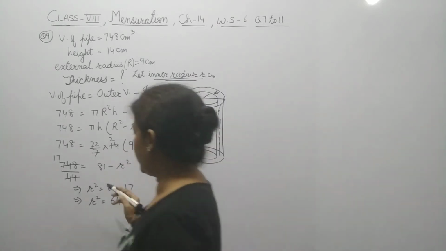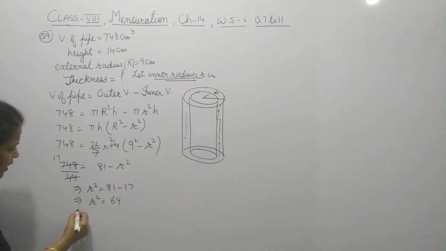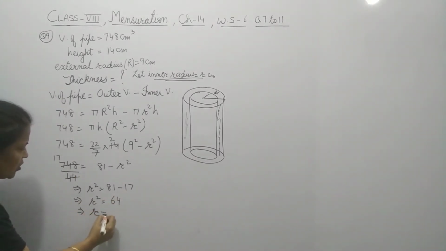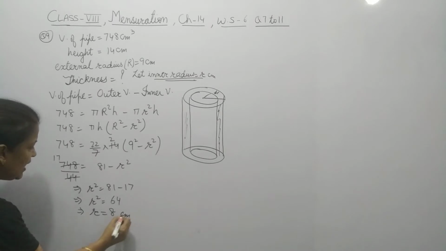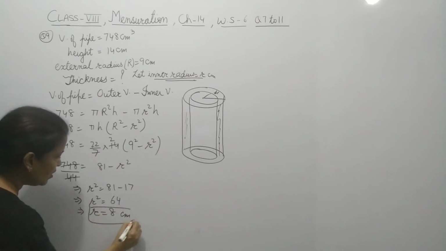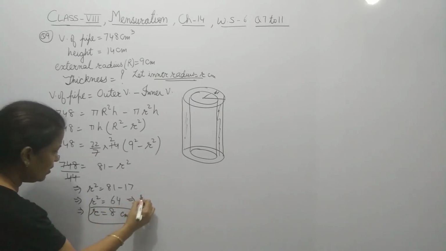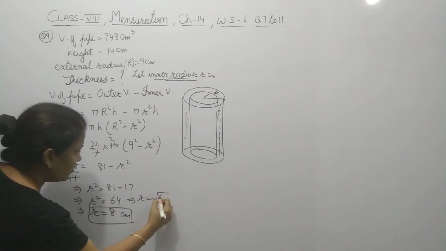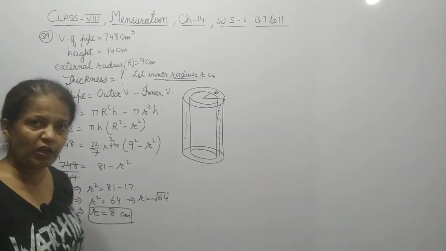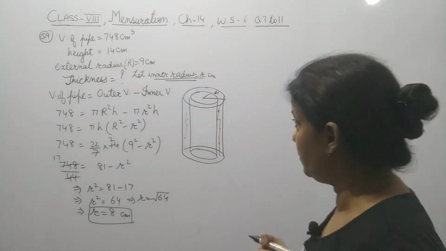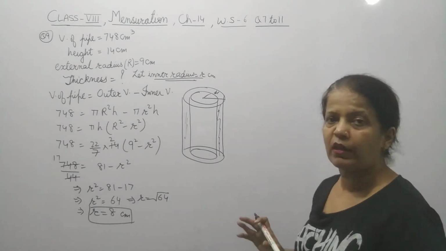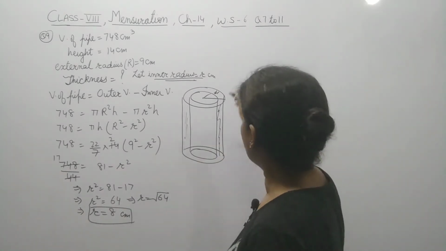After solving it, you will get r square equal 64. So r will be 8 centimeter. How to get it? From here, r will be the square root of 64, and r you will get as 8 centimeter. But the question is that you have to find out the thickness.